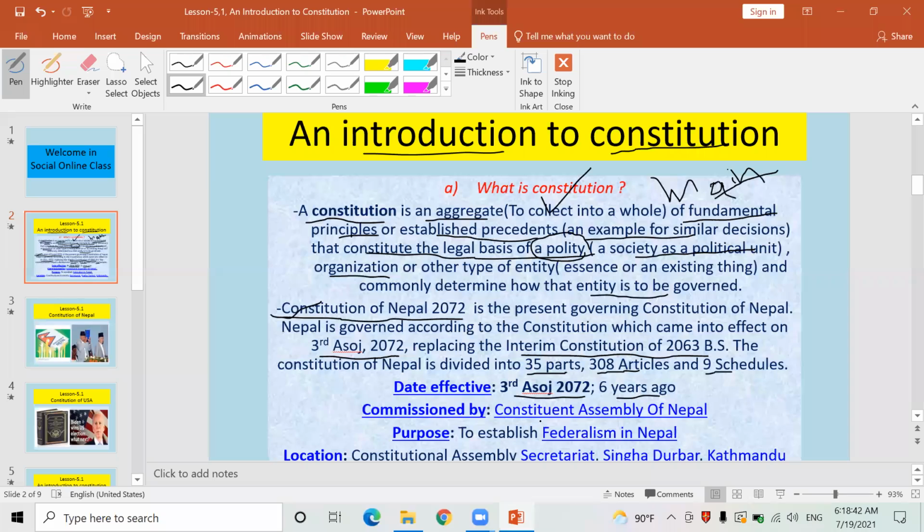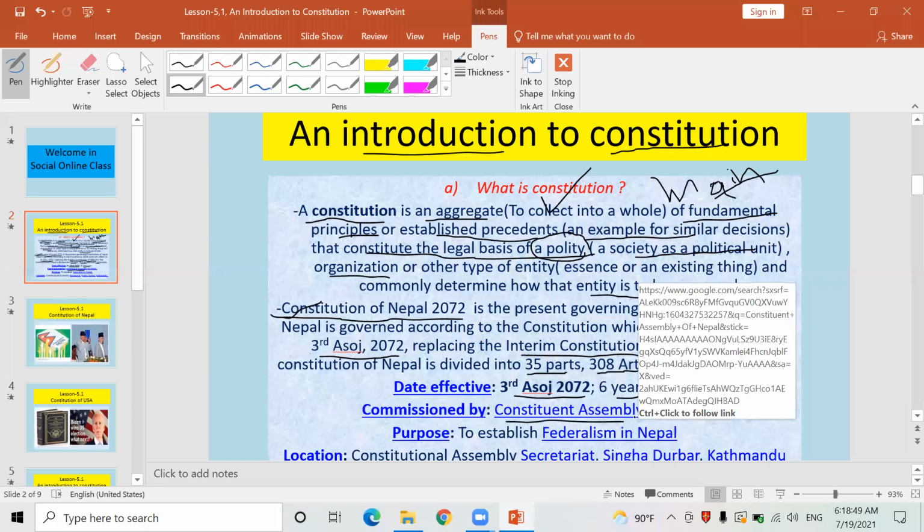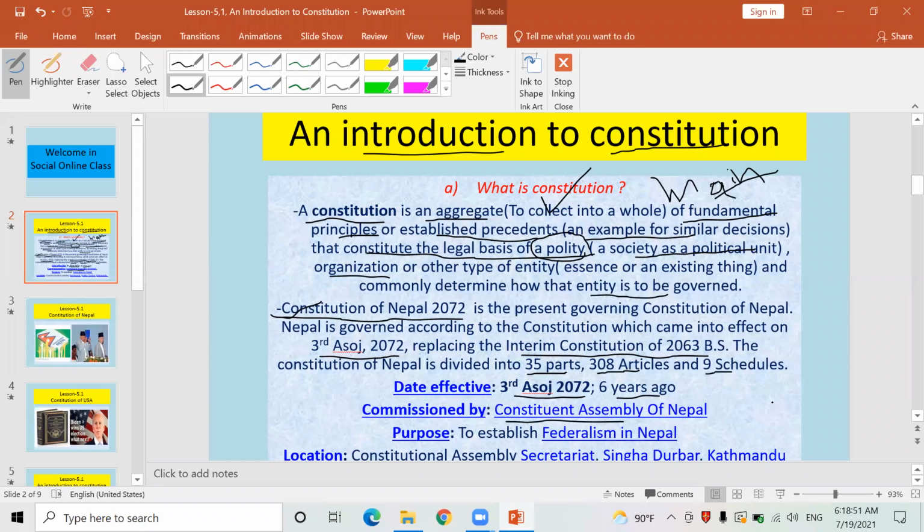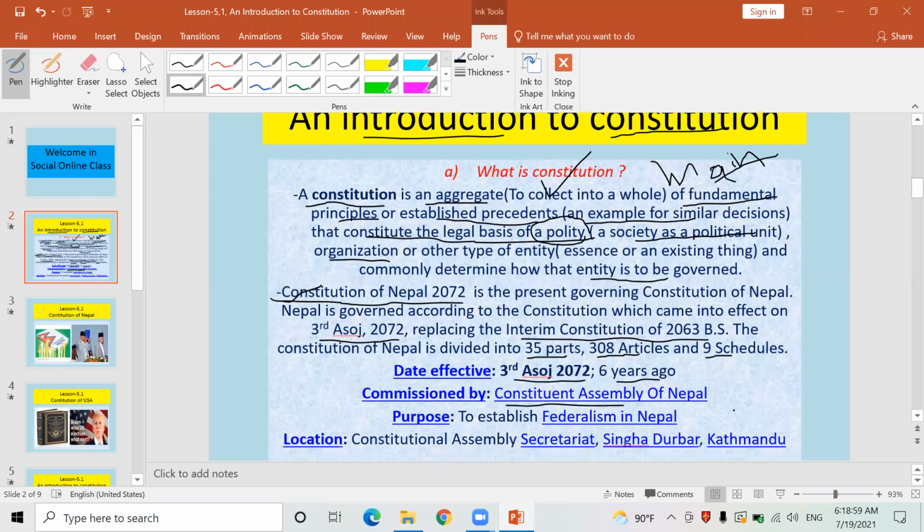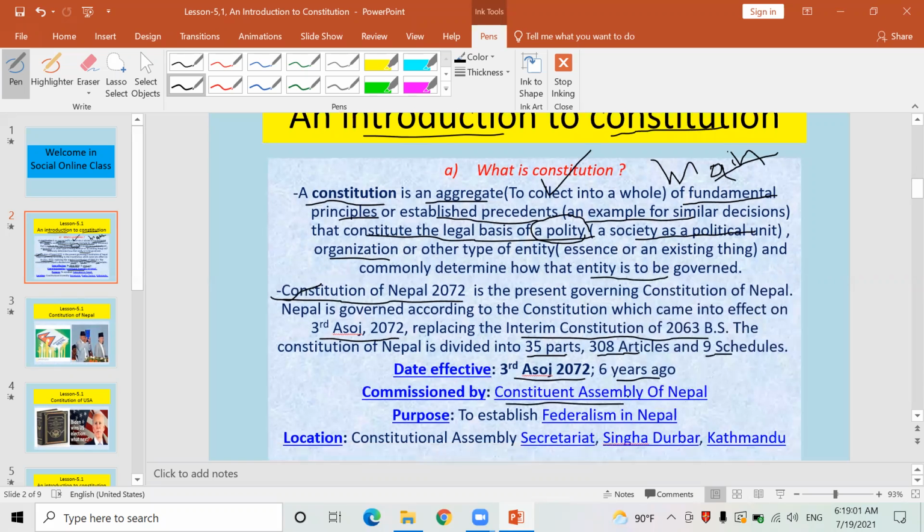You may know there was a Constituent Assembly, Samvidhan Sabha, in Nepal. There were 601 members from different political parties. They were elected in the election of 2064 BS. Those 601 members are collectively known as the Constituent Assembly.